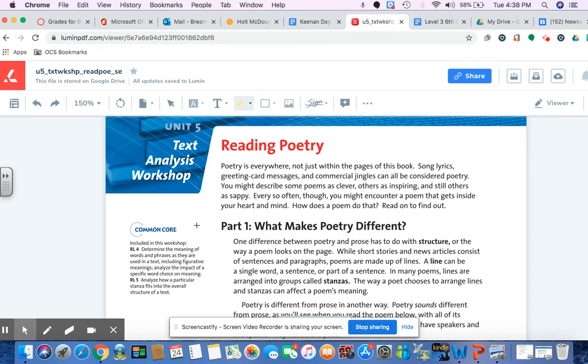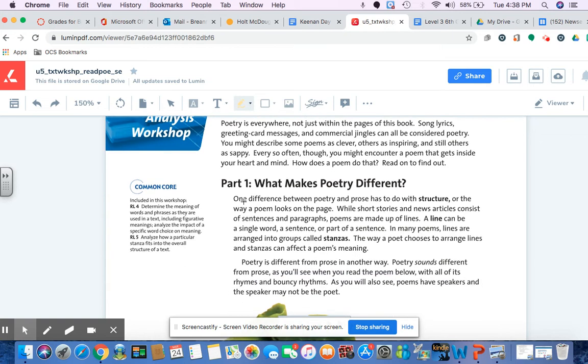So, part one, what makes poetry different? Because the biggest thing about poetry is that it's telling a story. It might not be an actual story that you're used to reading that you might see in a book or something like that, but it tells a story. It has a message. So looking down here, it says one difference between poetry and prose has to do with structure or the way the poem looks on the page. So I should have highlighted that whole thing.